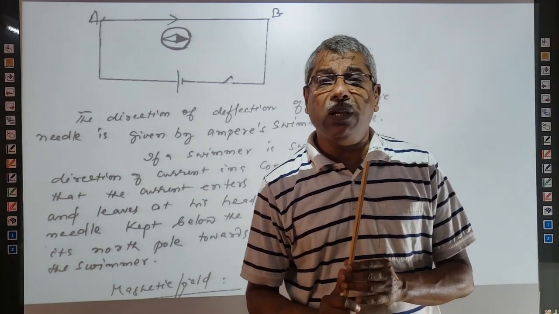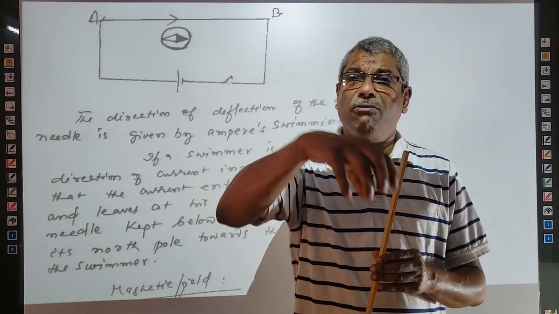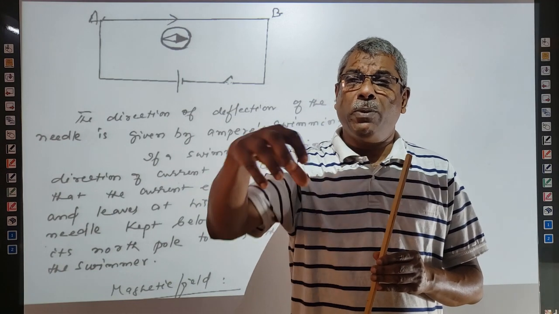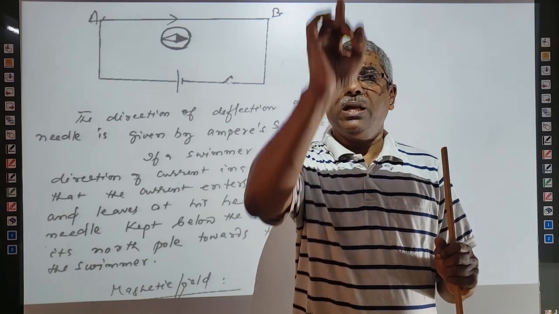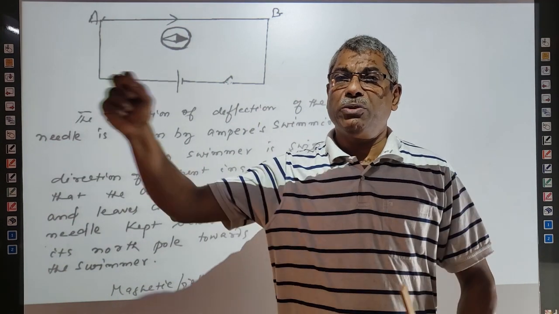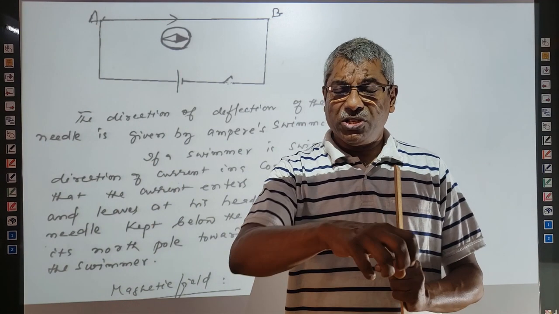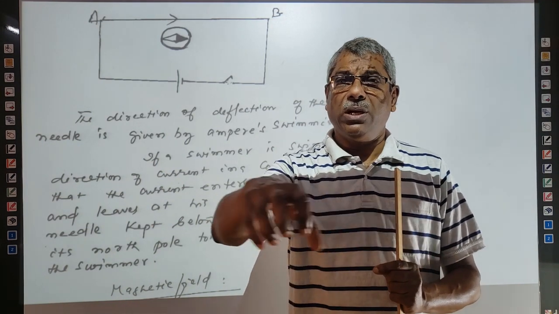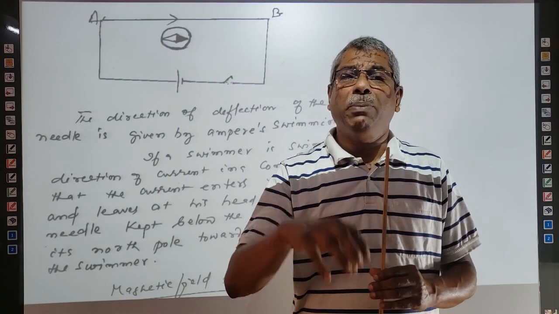The same thing can be understood by placing some iron filings on a white paper fixed on a cardboard, kept horizontal, with a conductor passing through the center of it, and the two ends of the conductor connected to a cell or battery. The iron filings are spread randomly on the surface of the white paper.